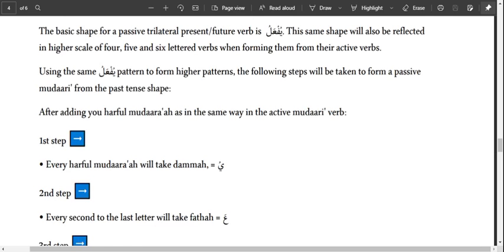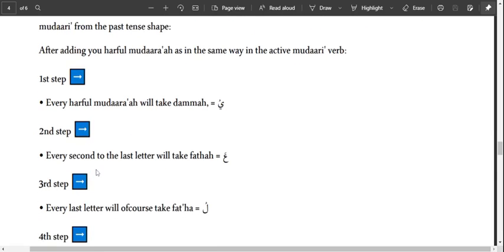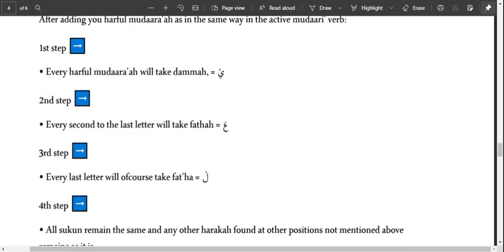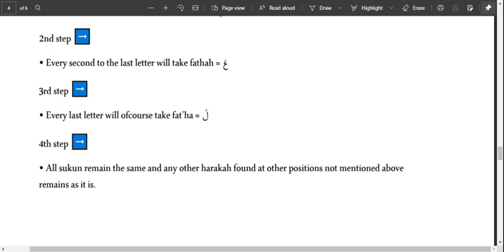So this same pattern reflects in the higher verbs also. Don't forget some of the verbs in the higher verbs, the harful mudara, that is in four-lettered verbs, takes dhamma already. The harful mudara of four-lettered verbs in fi'l mudari takes dhamma already, so we shouldn't mix them up. So all other ones that are not dhamma will become dhamma. So the first step here, harful mudara takes dhamma. Second step, the second to the last letter takes fatha, while the last letter takes what? Takes dhamma.